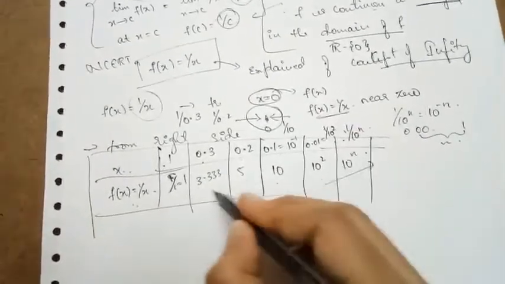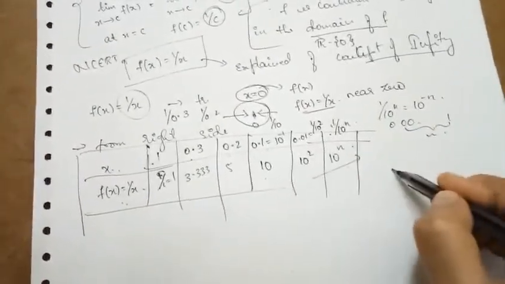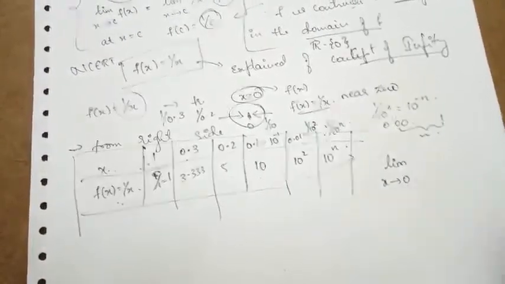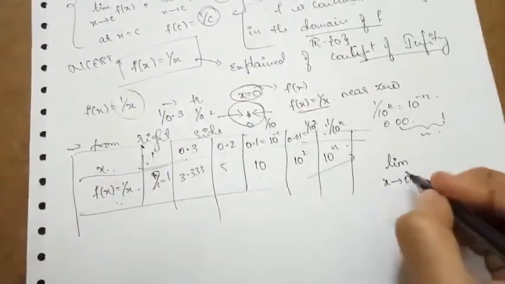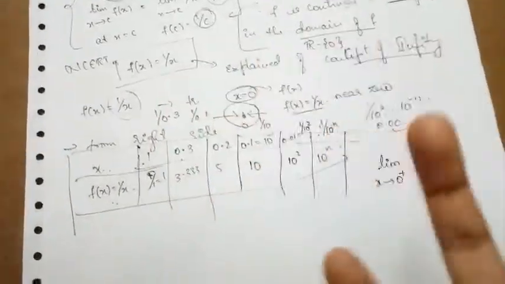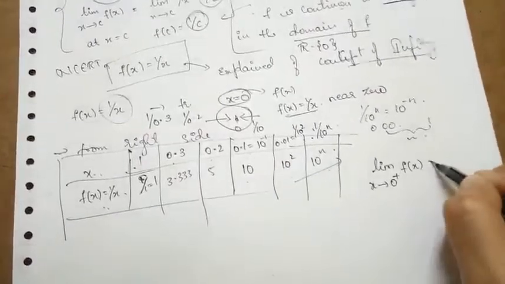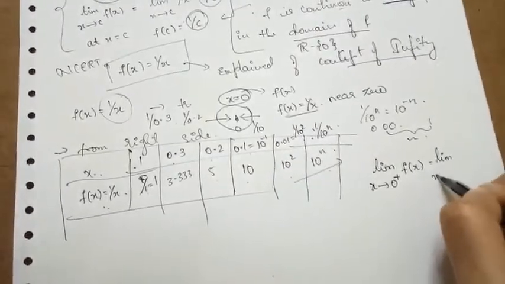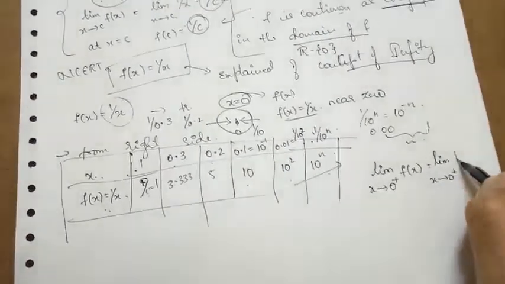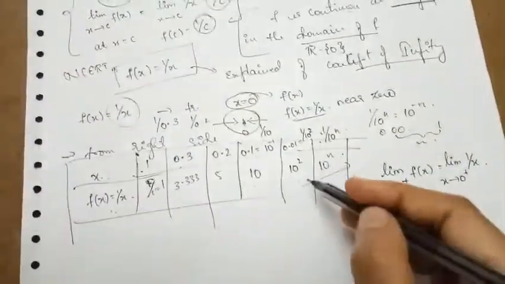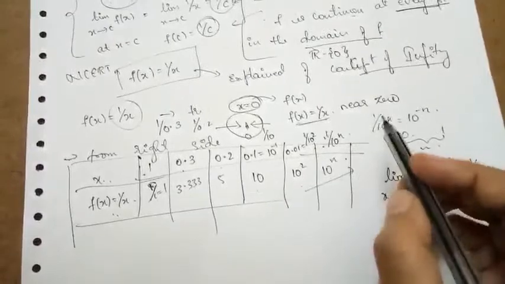I can write this drastic increase as limit x approaching 0 from the right side, that is the right hand limit at 0 of the function f of x, which is limit as x approaches 0 plus of 1 by x. What is the value here? It goes on increasing drastically, and is not at all defined.